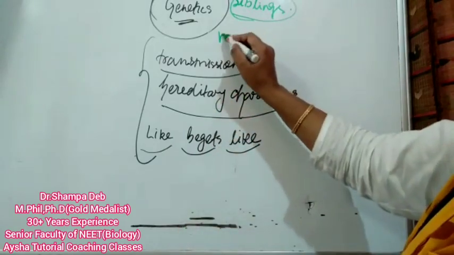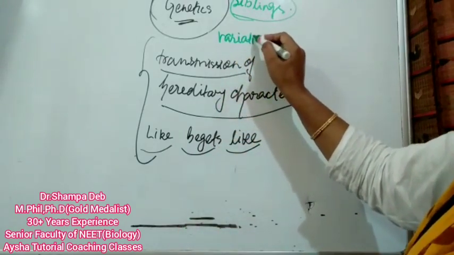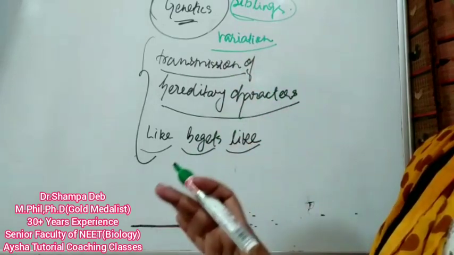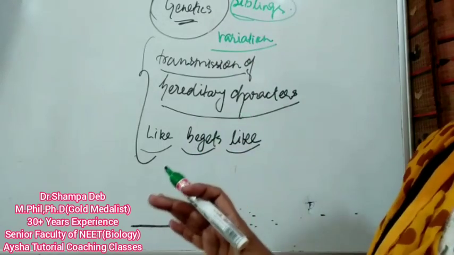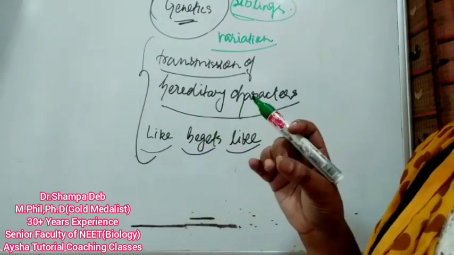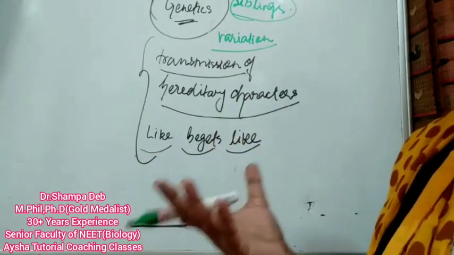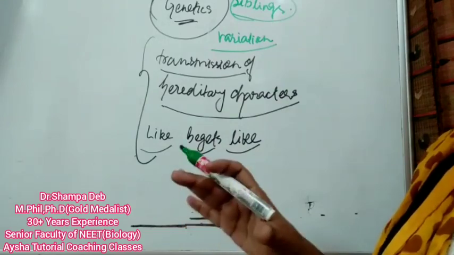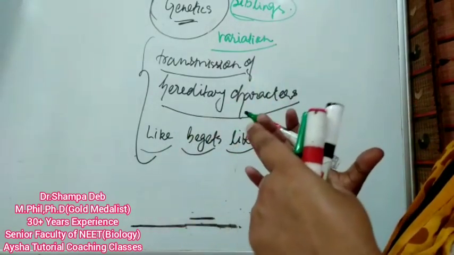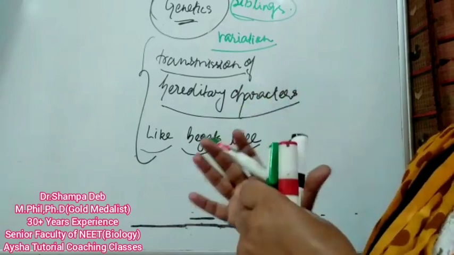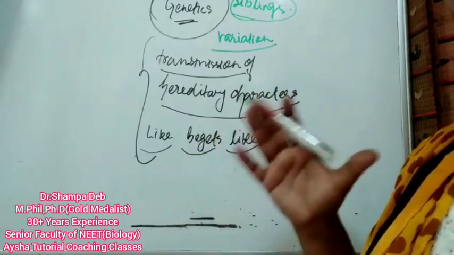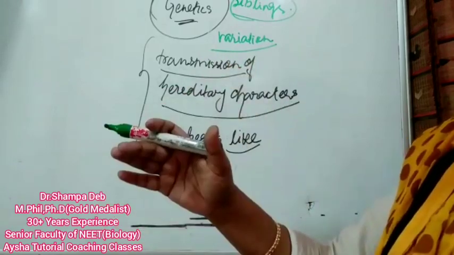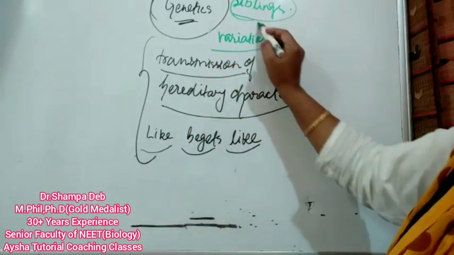So this is what we are calling variation, the difference that we find in individuals which belong to a particular species, and this is usually confined to, if I say the family of a human being, this will be more clear to you, but this is present in every kind of individual. The offsprings which come from one pair of parents are always going to show almost the same kind, almost I'm telling. So where the difference comes is what I'm calling variation.